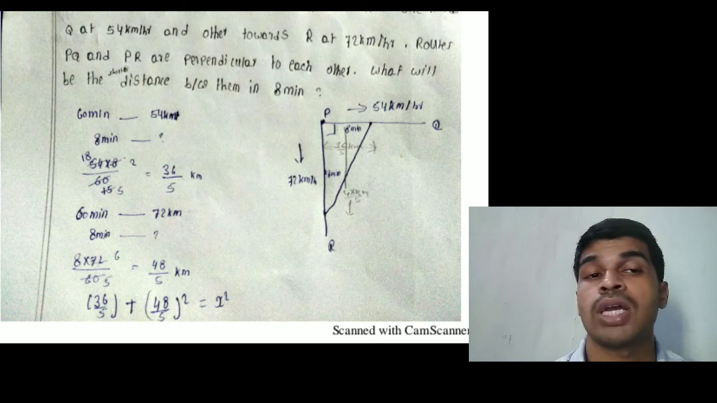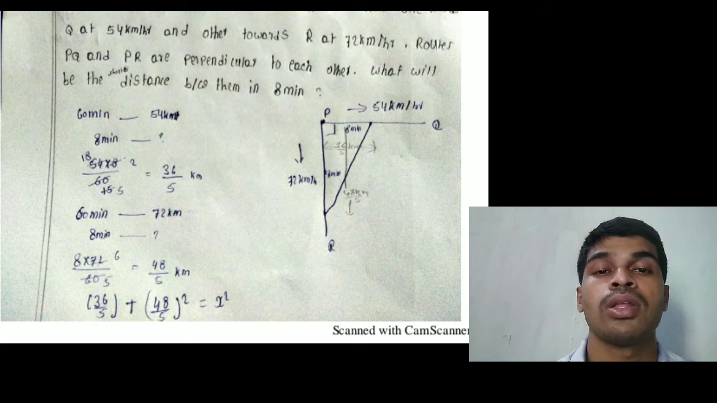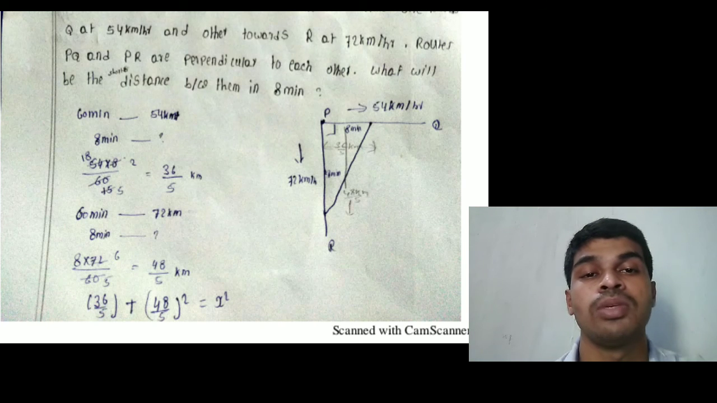Next, the second one is 72 kilometers per hour, in 1 hour. That means in 60 minutes it is 72 kilometers. In 8 minutes, how much distance will be traveled? I will take it as y, that equals 8 into 72 by 60, that equals 48 by 5. The total distance squared equals y square plus z square, that is x square equals (36 by 5) whole square plus (48 by 5) whole square.